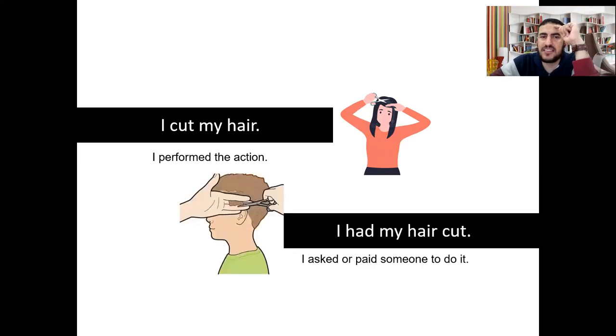But look at the other example. Here, there is somebody else who cut my hair. So we should say, I had my hair cut. I had my hair cut because I asked or paid someone to do it. It's not me who cut my hair. In the first picture, I cut my hair. I performed the action. But in the other one, I paid for someone to do the action. So I can say, I had my hair cut.